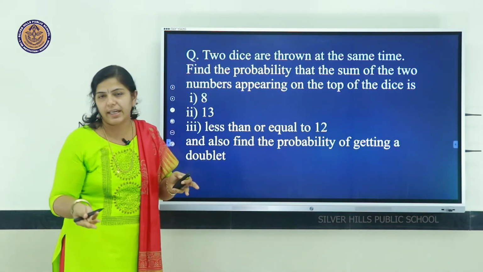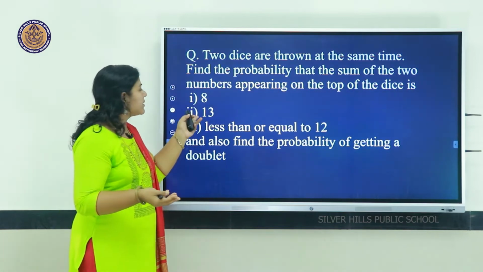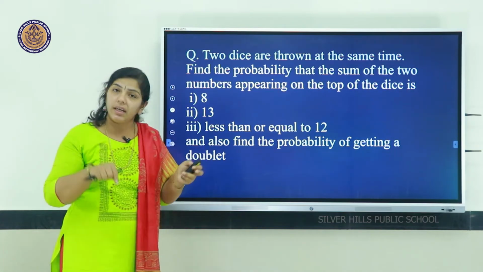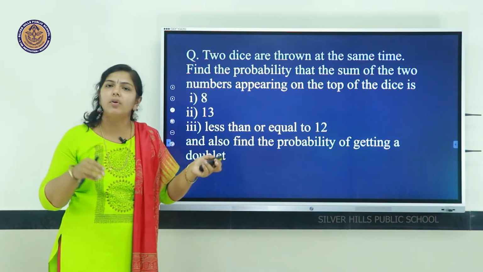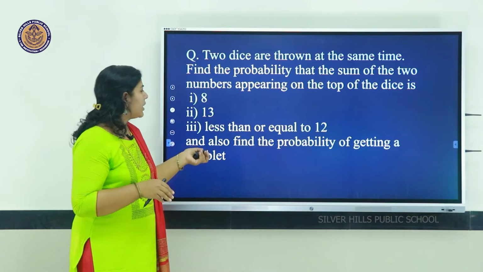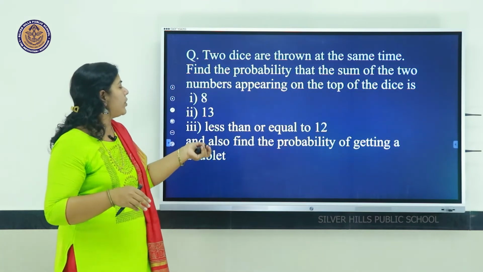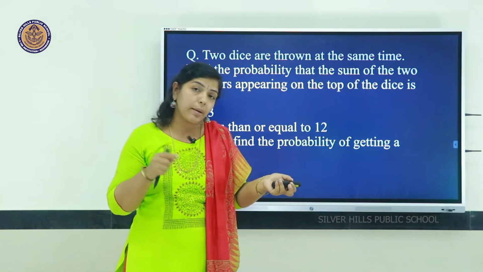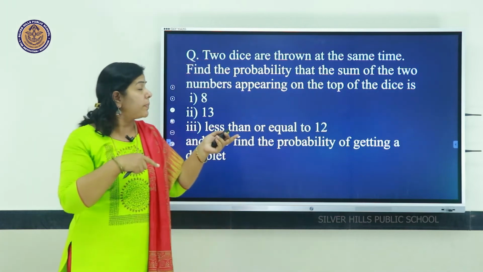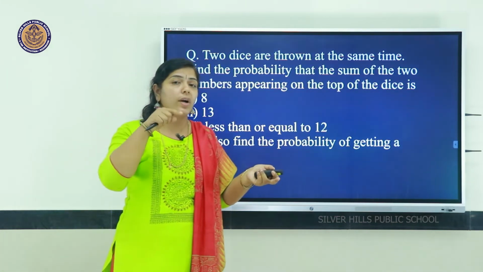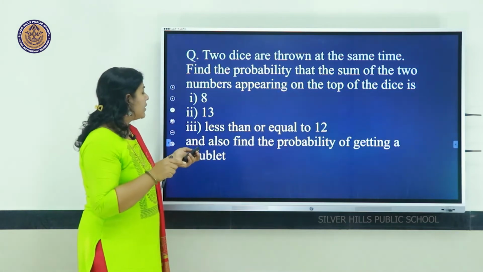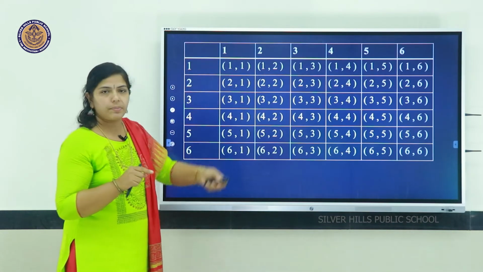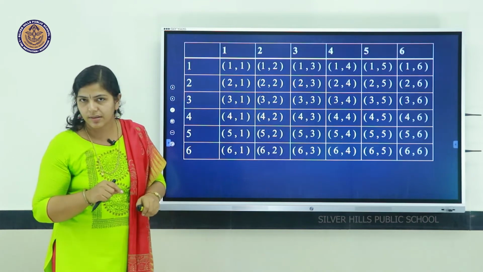Sum means addition. Then second case, the sum should be 13, the third one less than or equal to 12, and the fourth one is to find the probability of getting a doublet. While explaining about dice, I have told what a doublet is. It is also called twins. Hope you remember. So, we will see the sample space like this.